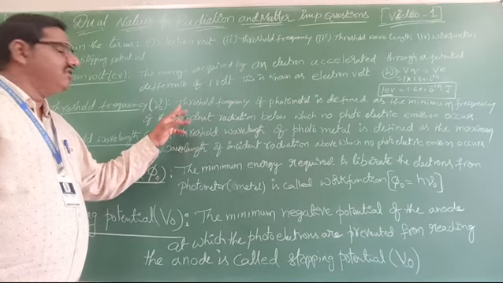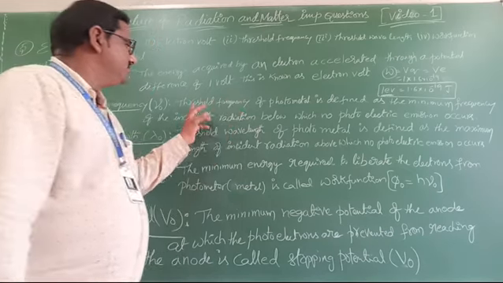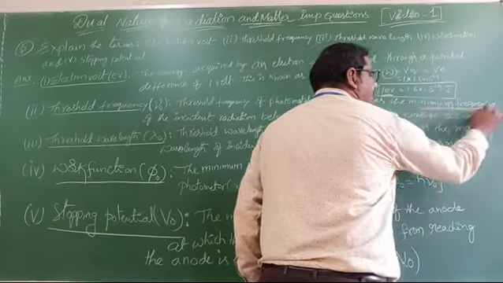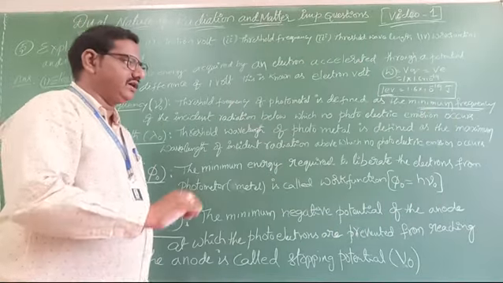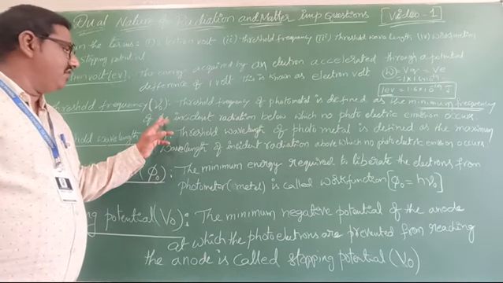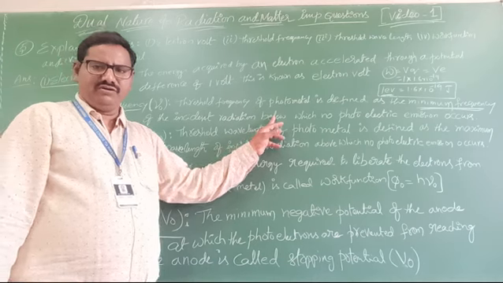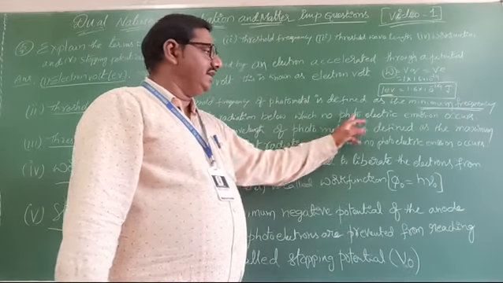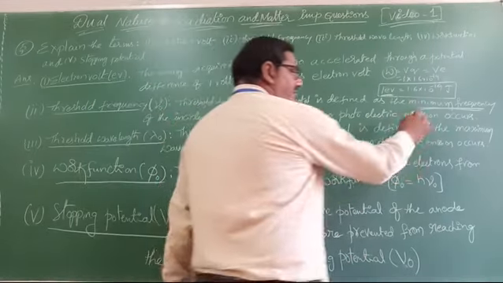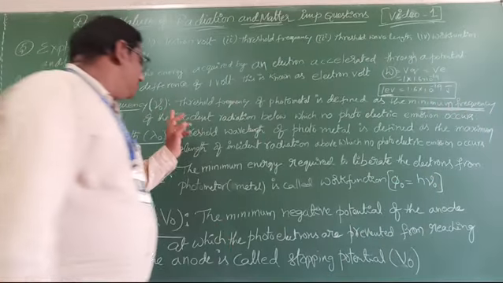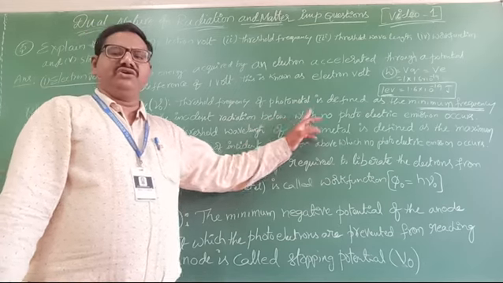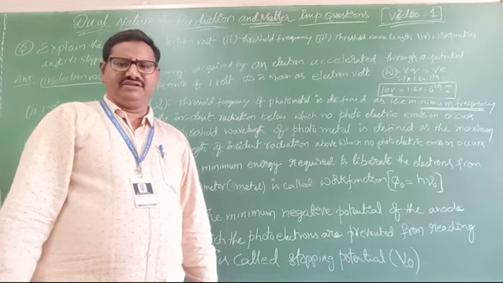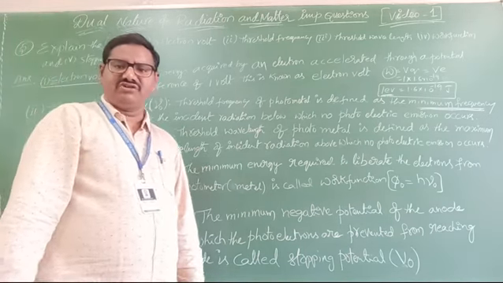As per the definition, the threshold frequency of a photometal is the minimum frequency, called nu naught, of the incident radiation below which no photoelectric emission occurs. That is called threshold frequency.